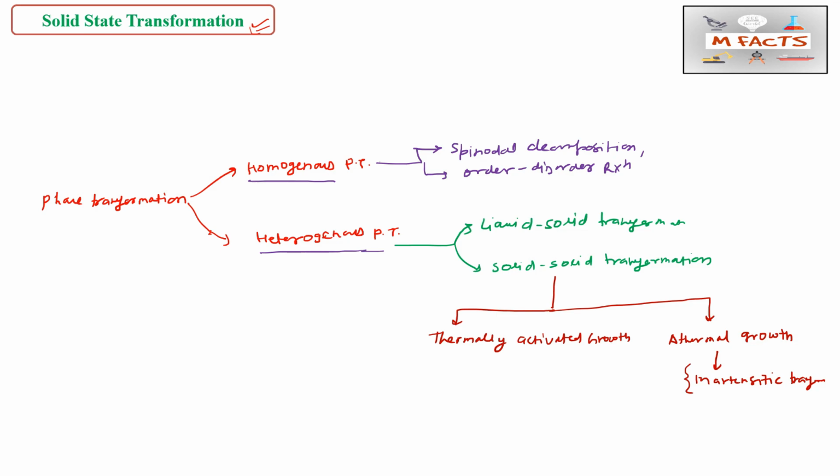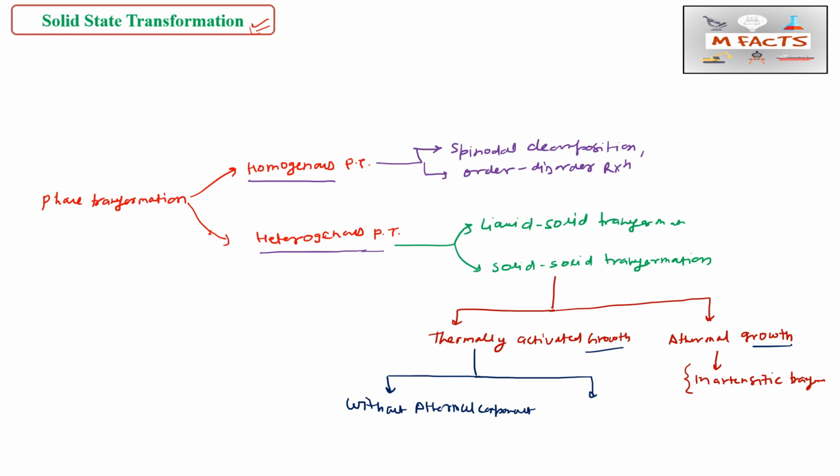This thermally activated growth may be further classified into two parts, with a thermal component and without a thermal component. This classification is done on the basis of a few criteria, like the growth criteria, which is why we mentioned two things: thermally activated and athermal.